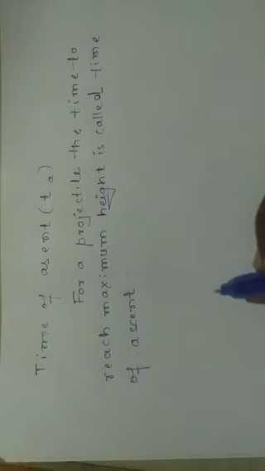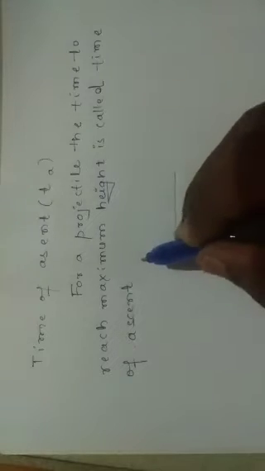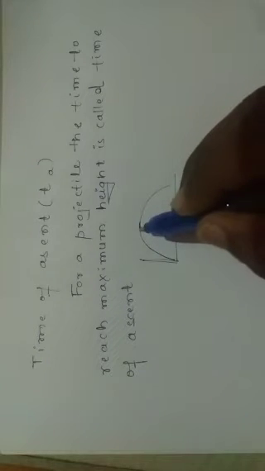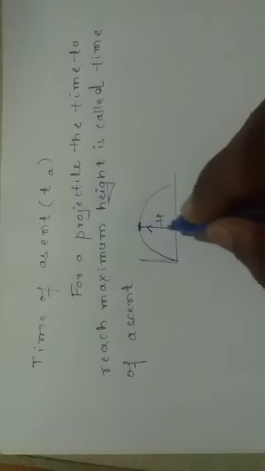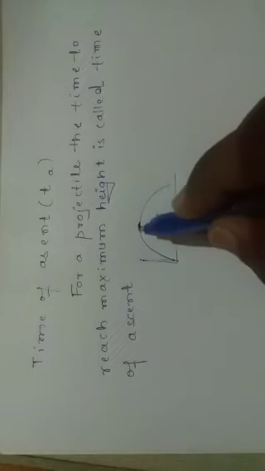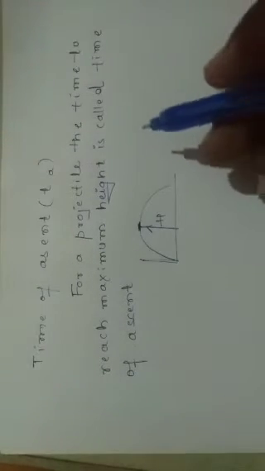For example, here we consider this projectile motion. How much time is taken to reach the maximum height? This we consider the time of ascent. Here h is the maximum height, and this is the peak point, the maximum point. The time taken to reach the maximum height is the time of ascent.